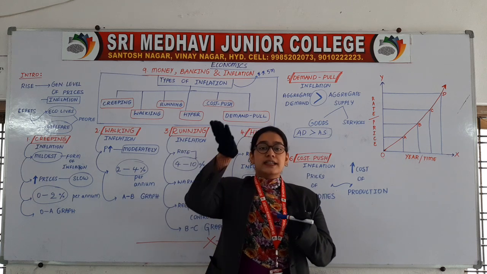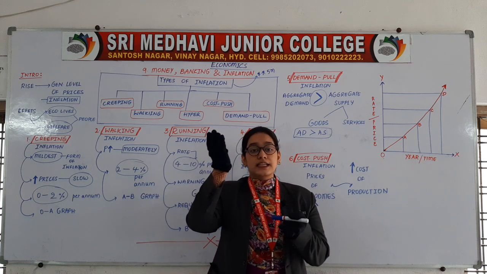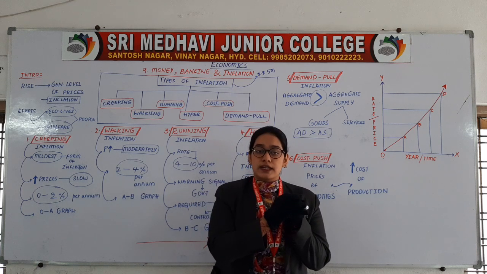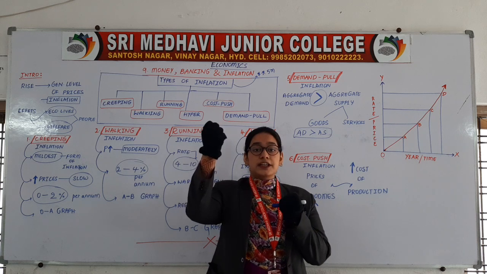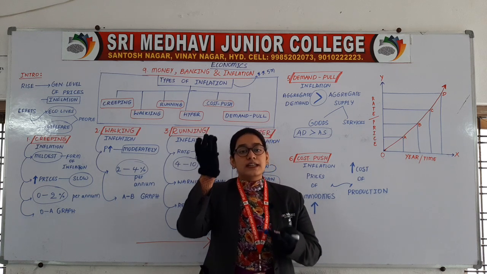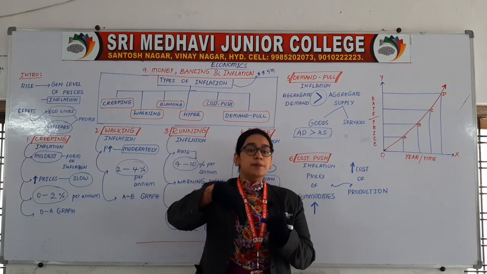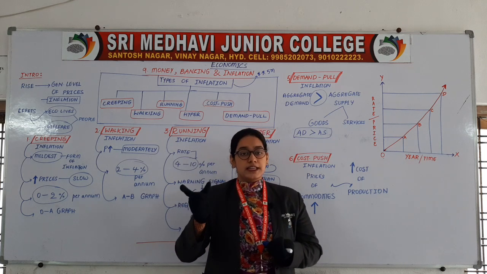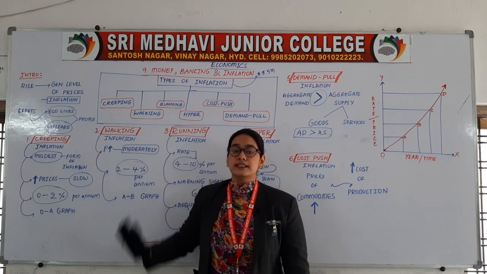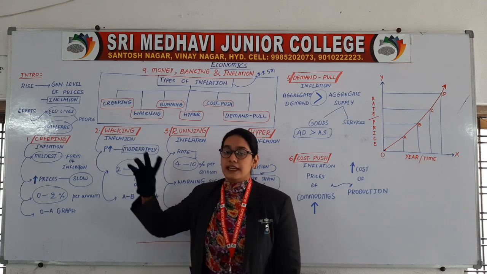So this is a sudden increase or rise in the general price level. What was the general price level? Rupees 20. And now it is 80 rupees. So a sudden rise in the general level of prices of goods and services is called inflation.